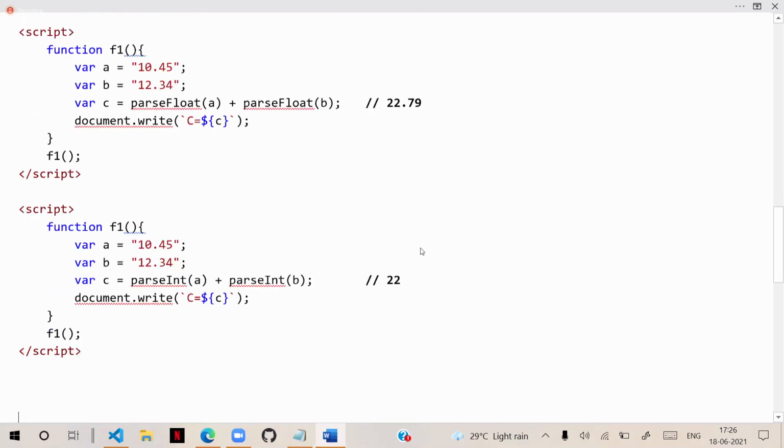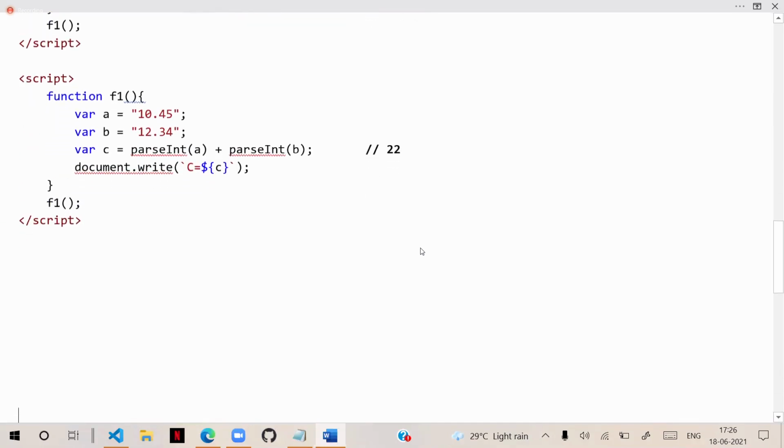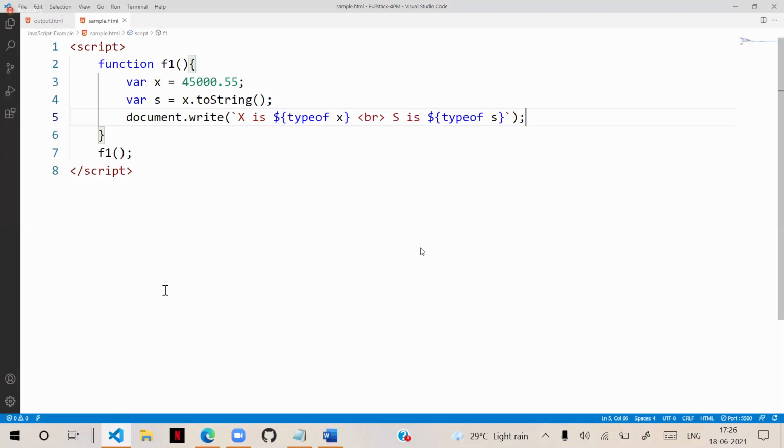One more point is, if you want to know the minimum and maximum number allowed, how to know the range of number type. You remember yesterday I showed you a small example to know the range of number type.